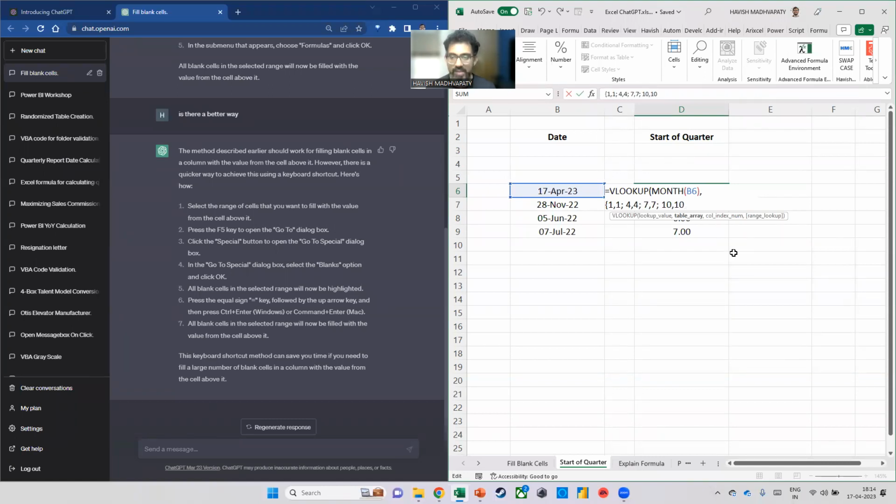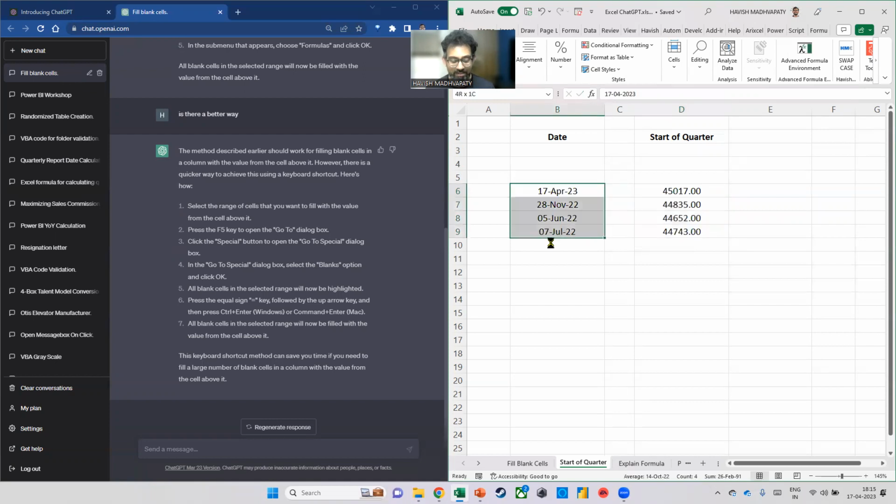There are different ways of getting to the result, but you have to do a VLOOKUP with an approximate match, which very few people use as it is. And that basically tells you 4, 10, 4, and 7. Pretty good, because 4 would be April, 10 would be October, 4 will be April, 7 will be July. Now I'll have to construct a date and I'll have to say, okay, let's make a date where the year is what? The year is the same year that is coming from our original data. Then the month we already have, and then we'll have to put the day as 1.